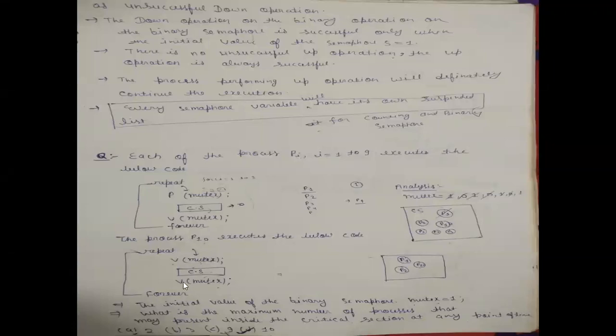The question is to find the maximum number of processes that may be present inside the critical section at any point of time, and the initial value of the binary semaphore mutex is 1. This is the question.